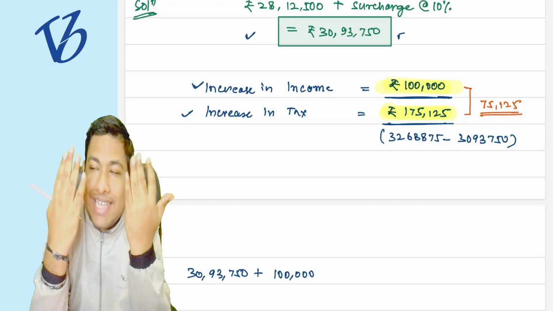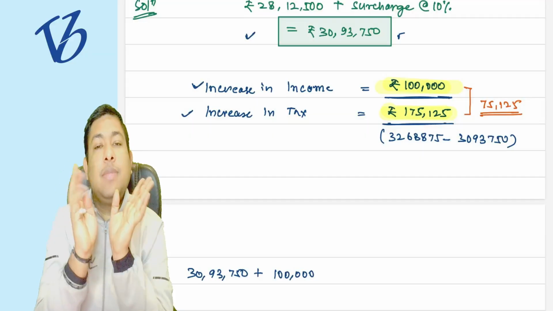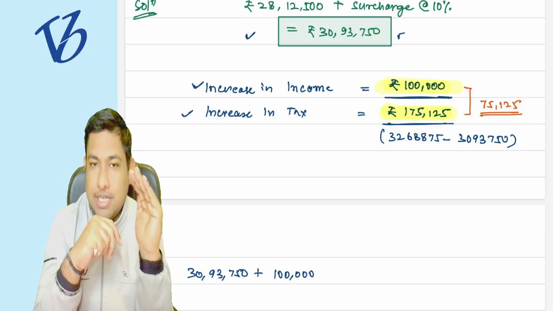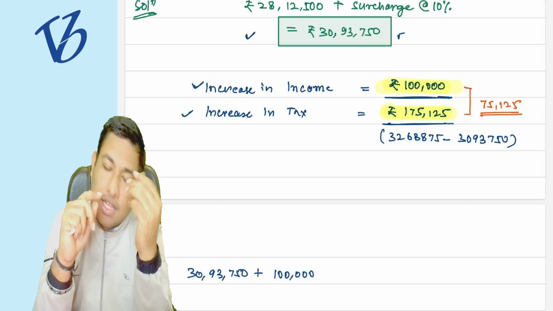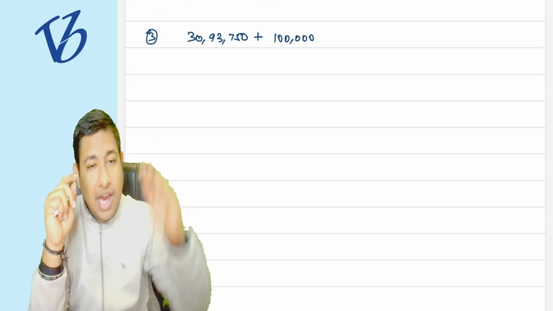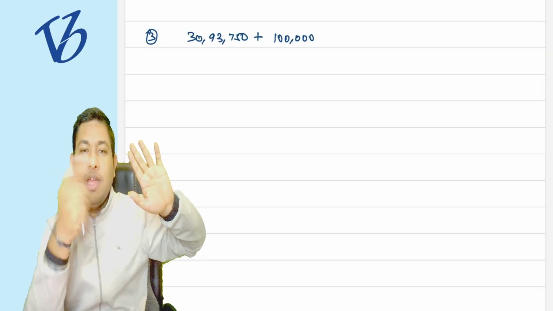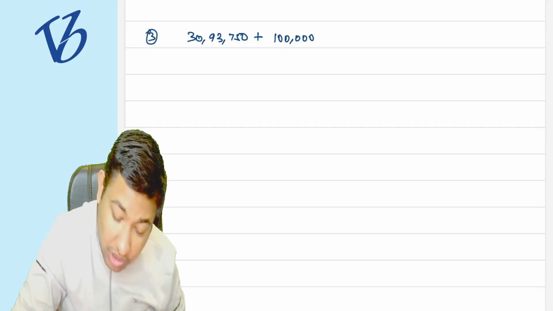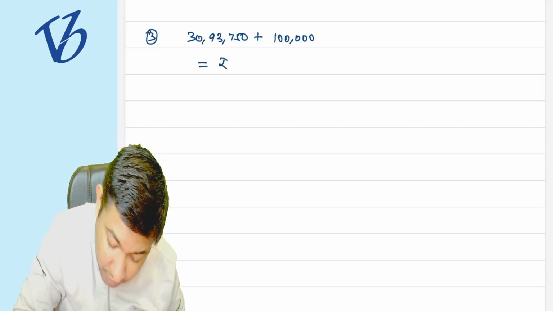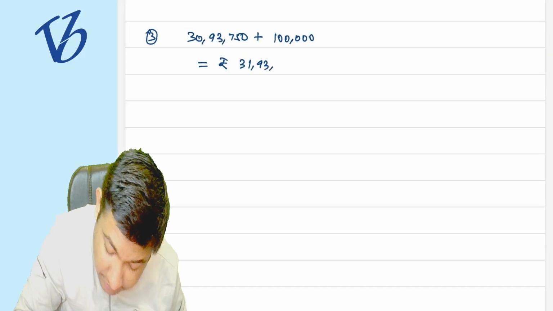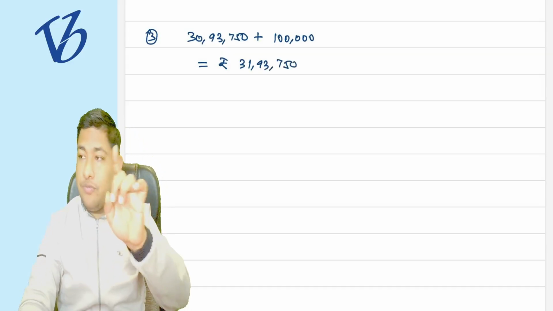Do not pay the excess tax. Pay us the income that you are earning additionally, the 1 lakh rupees you are earning now. Earlier you were already paying 30 lakh 93,750, now pay us 1 lakh rupees more. So now you end up paying 31 lakh 93,750. This is going to be your final tax liability.